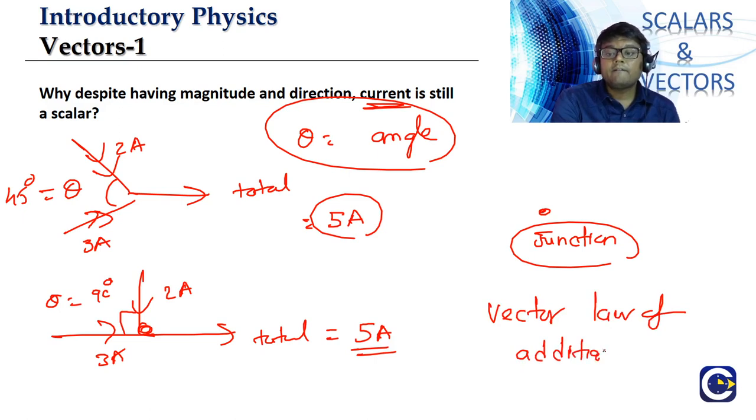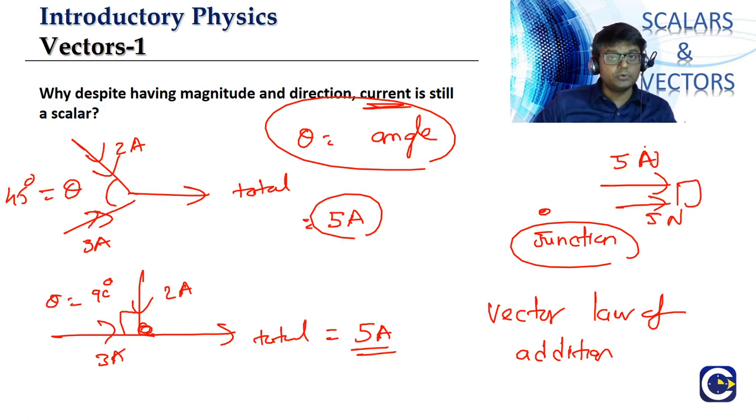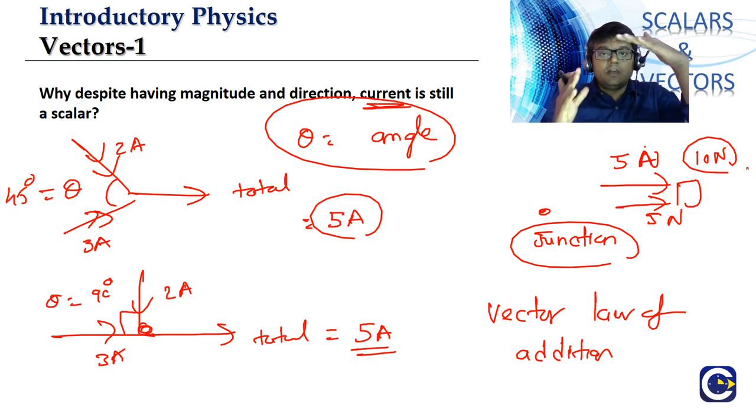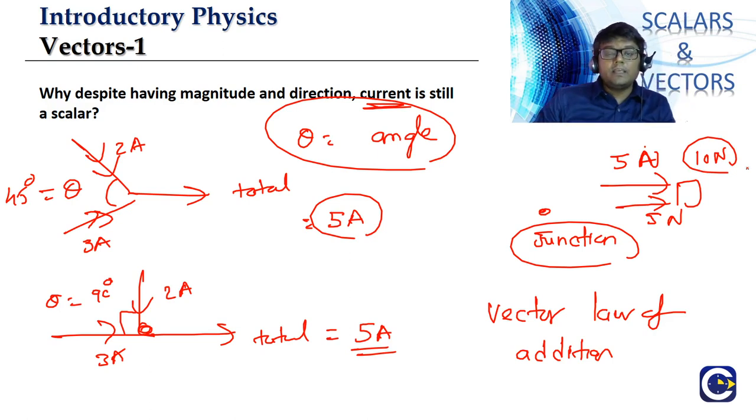Remember, when we apply forces on an object, if you apply forces in the same direction, the force is in Newton, and the total force is 10 Newton. If you apply them in the opposite direction, the total force will be 0. If you apply the forces in some other orientation, then the total force will have a value between 0 and 10. So that is when we said what?